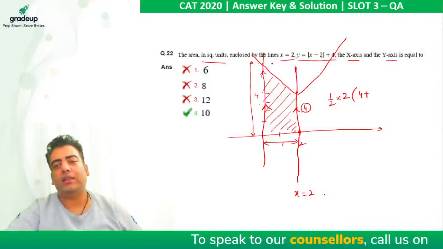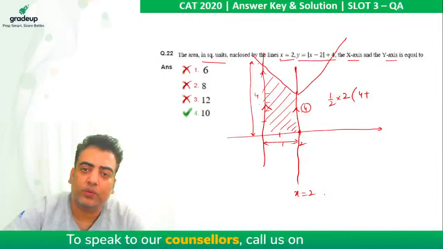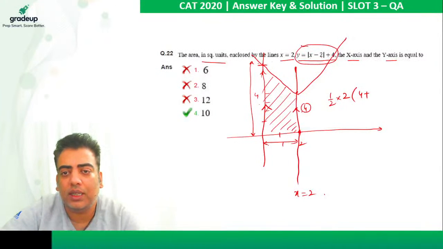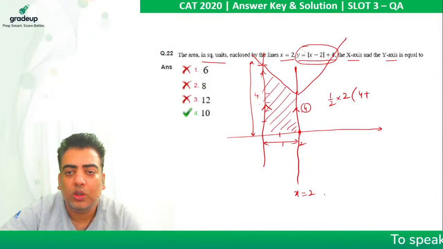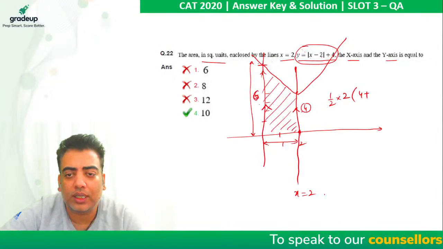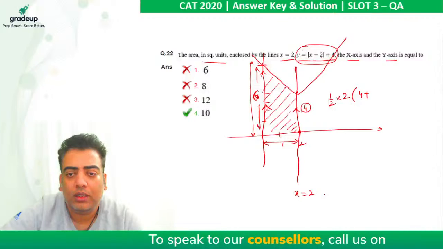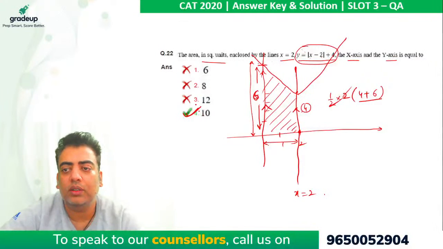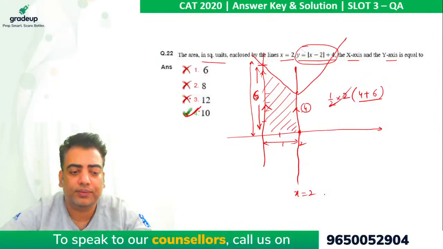In order to find this particular length, we need to focus on the fact that in this case the value at this point is x equal to 0. So by substituting x equal to 0 in this, y comes out to be 6. So this total length is equivalent to 6. So the required area comes out to be, the 2 gets cancelled out, 4 plus 6, which is equivalent to 10 square units.